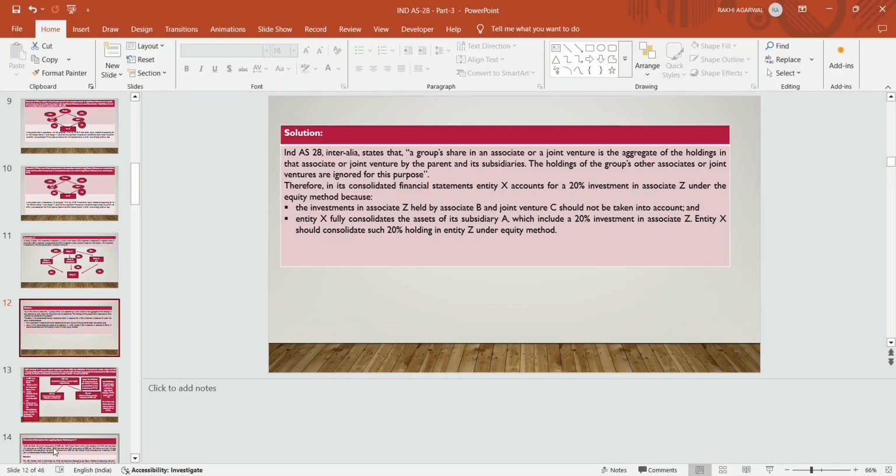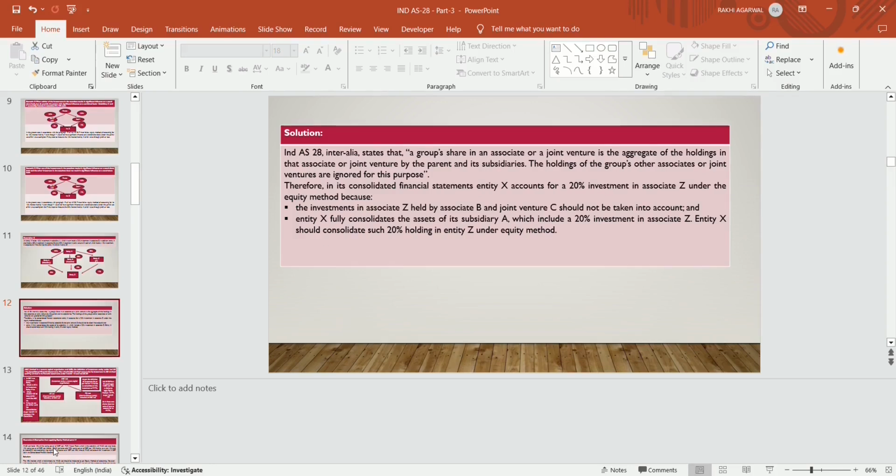Therefore, in its consolidated financial statements, entity X Limited accounts for a 20% investment in associate Z Limited under the equity method, because the investment in associate Z Limited held by associate B Limited and joint venture C Limited should not be taken into account. Entity X fully consolidates the assets of its subsidiary A Limited, which includes a 20% stake in associate Z Limited. So entity X should consolidate such 20% holding in entity Z under the equity method.